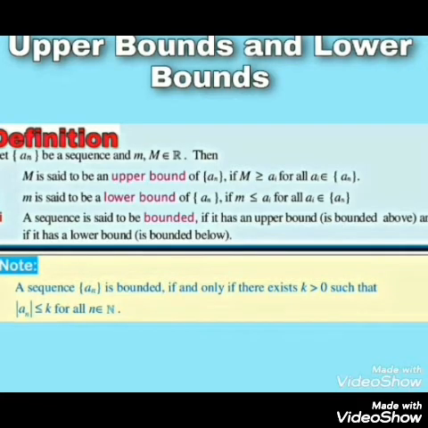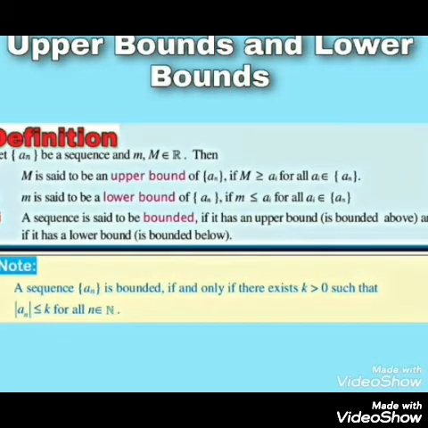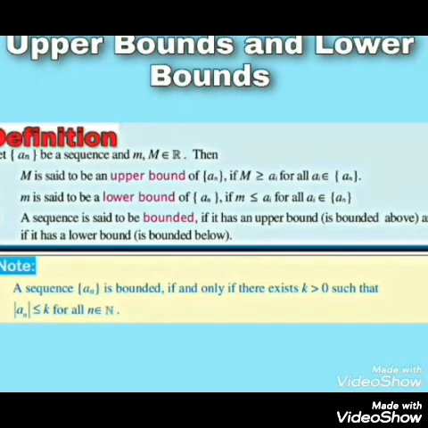And the last thing is the sequence is said to be bounded if it has an upper bound, that is bounded above, and if it has a lower bound, that is bounded below. Therefore, in order for a sequence to be bounded, it has to be bounded above and bounded below.